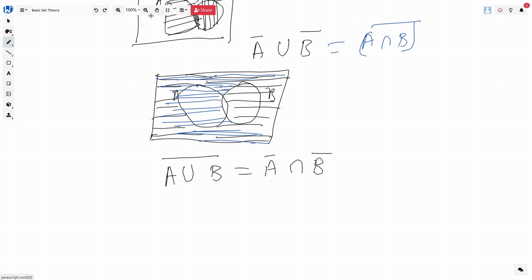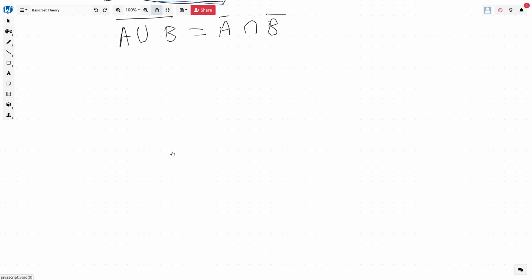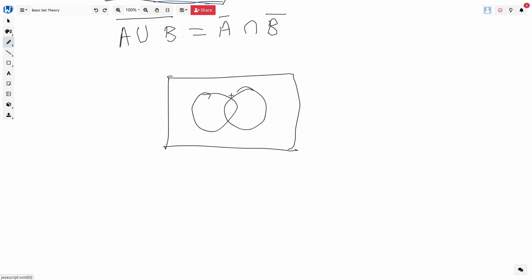Now let's do some examples with intersection, complement and union, right? Again we have set A, this is set B, and now we need to find A intersection B complement. How are we going to do that?